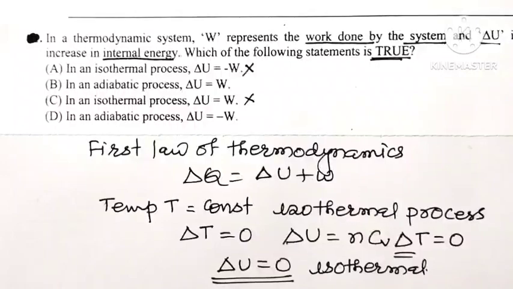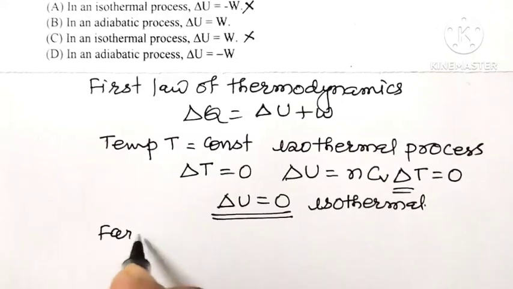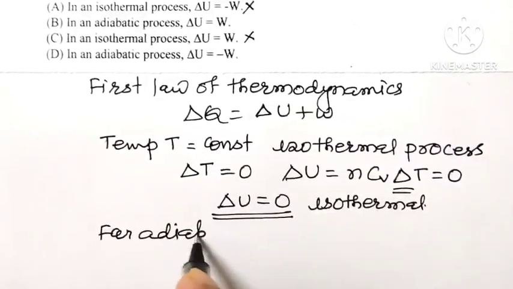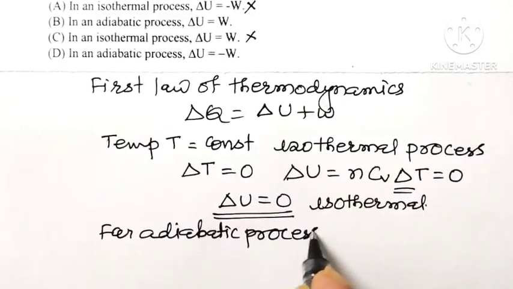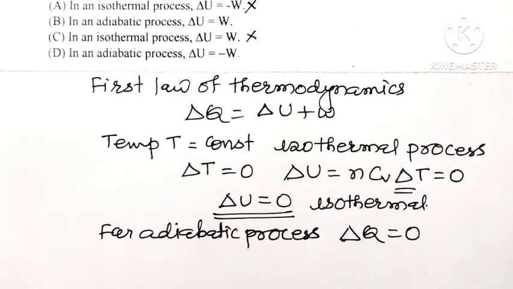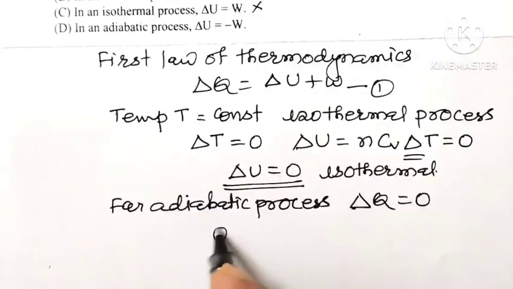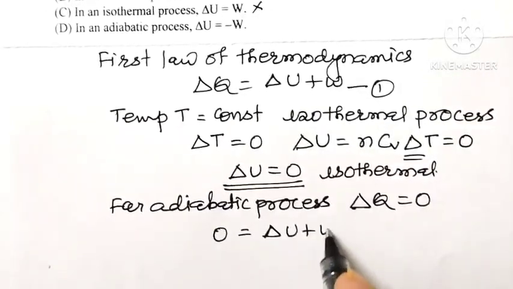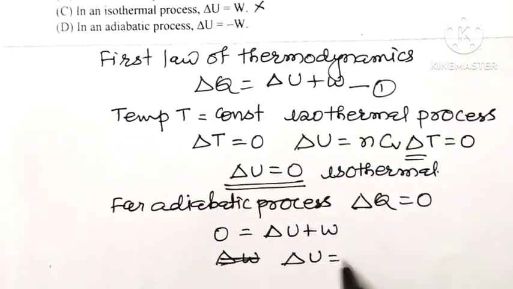Now for an adiabatic process, we know there is no exchange of heat energy between system and surrounding. It means delta Q is equal to 0. So put delta Q equal to 0 in the first law of thermodynamics. Therefore 0 is equal to delta U plus W, or delta U is equal to minus W, that is work done.